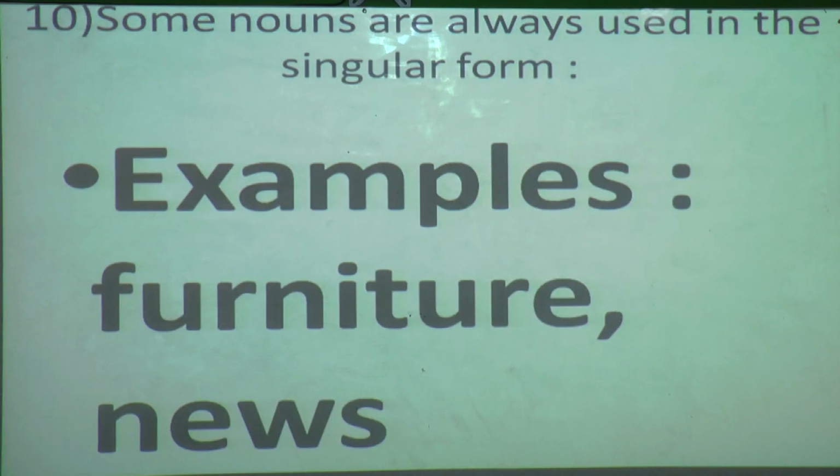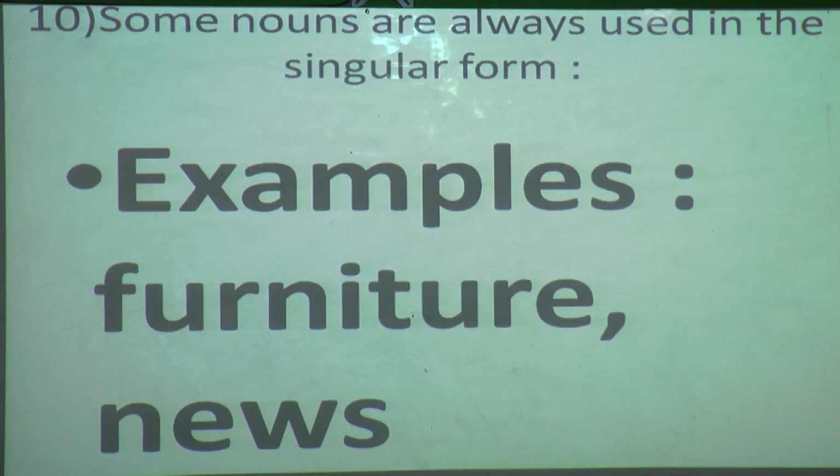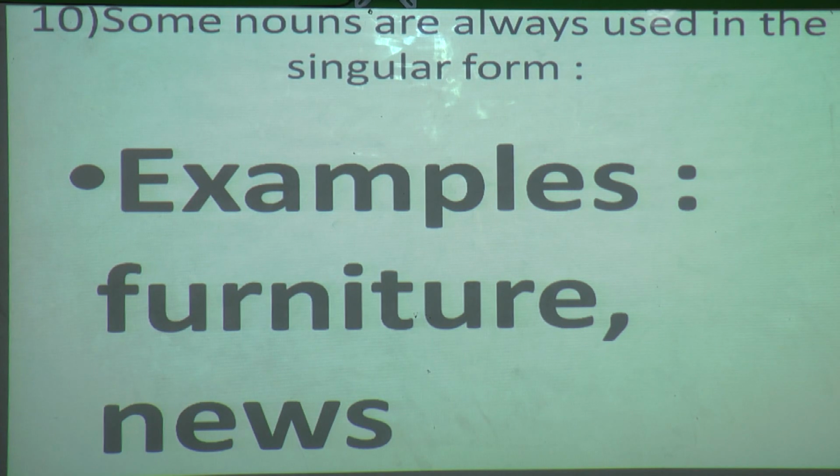Last one, that is some nouns are always used in the singular form. They don't have any plural form. So what are they? Furniture and news. So those 4 words plus these 2 words you have to keep in your mind. So what was that? Scissors, trousers, spectacles, socks, furniture and news.